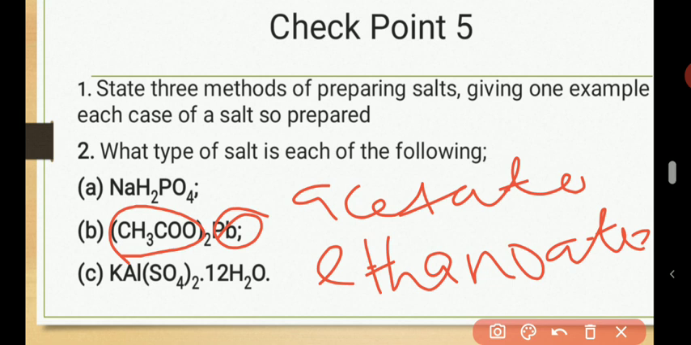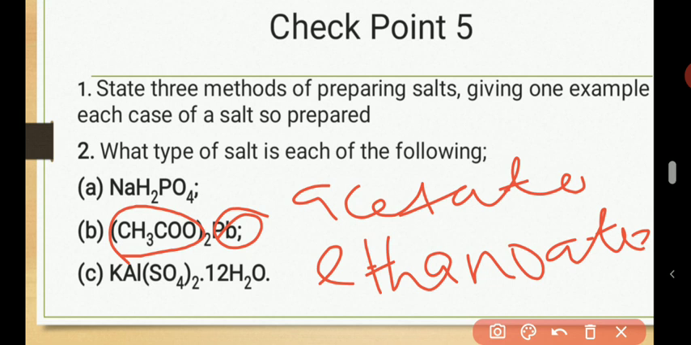You want to know whether it's an acid salt, a basic salt, a normal salt, or whatever kind of salt you think it may be. Remember that when all the ionizable hydrogen of an acid has been replaced, that's when you have a normal salt. When everything that can be ionized has been replaced, you have a normal salt.